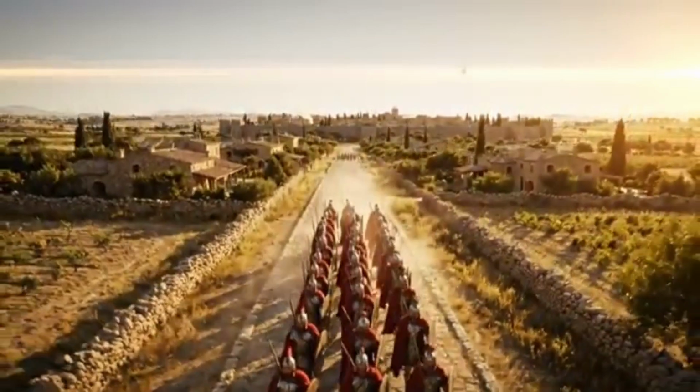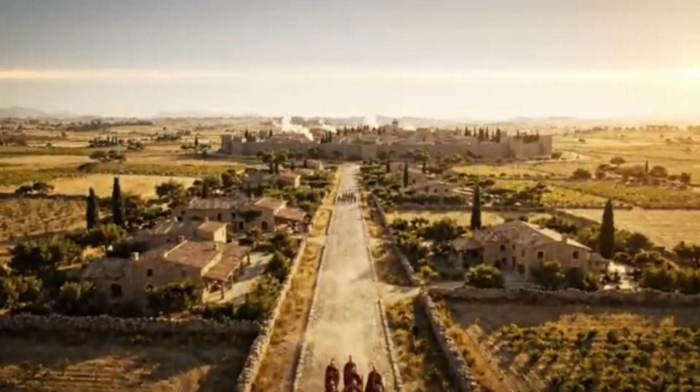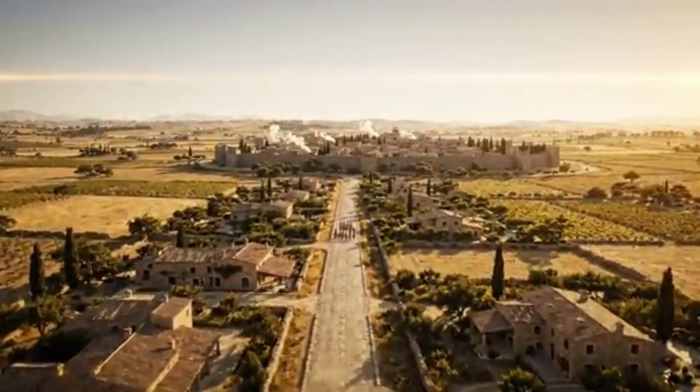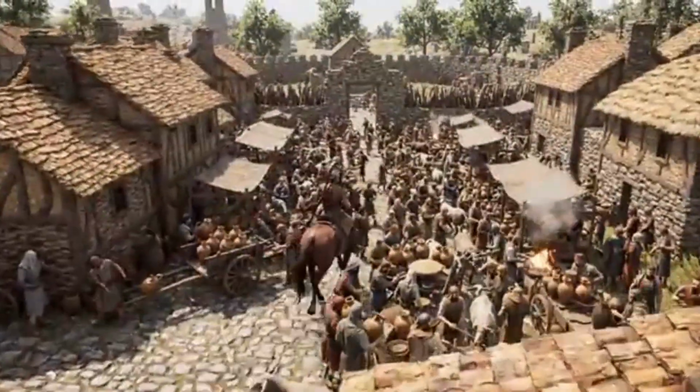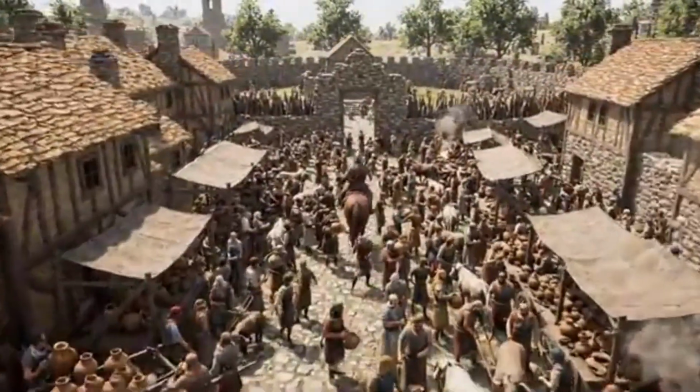Without Roman soldiers, local rulers struggled to maintain order. Raiders from Scotland, Ireland, and across the North Sea attacked the weakened province. Roman Britain slowly disappeared, creating a power vacuum that would change history forever.